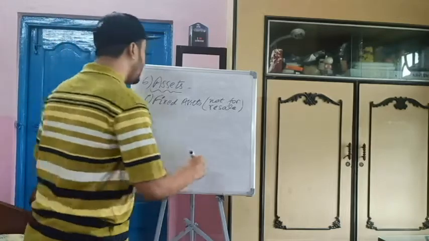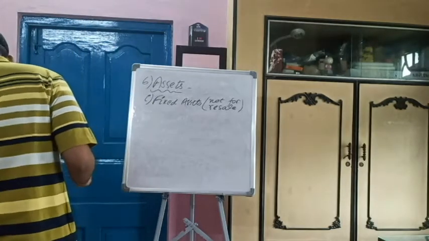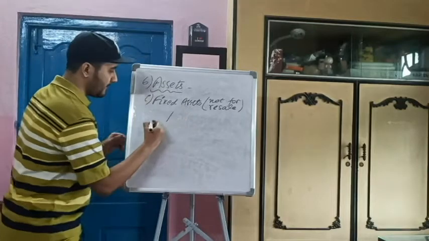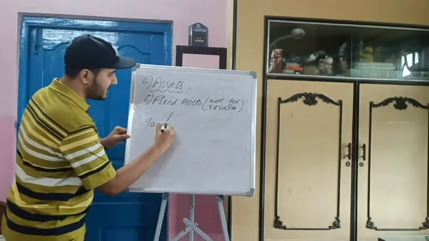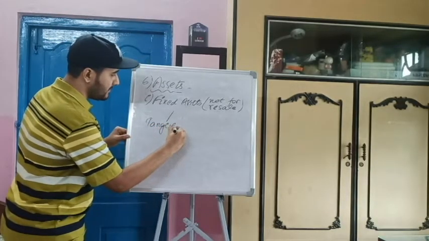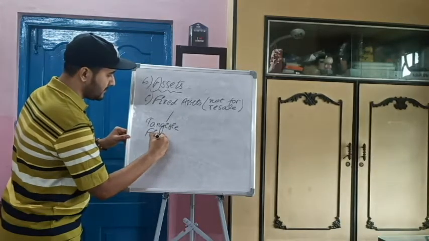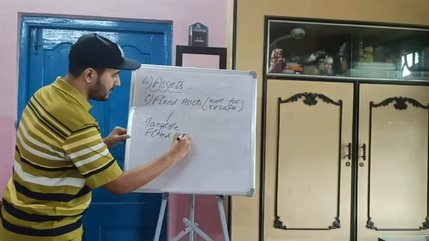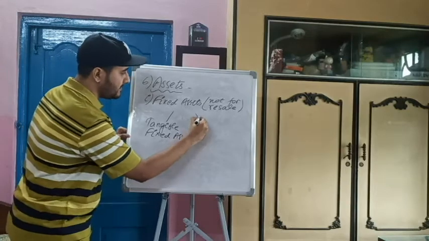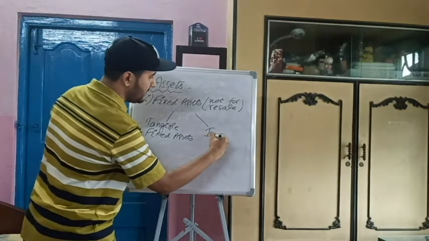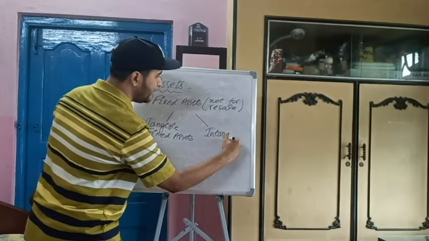Okay. Now we can classify fixed assets into tangible fixed assets and intangible fixed assets.